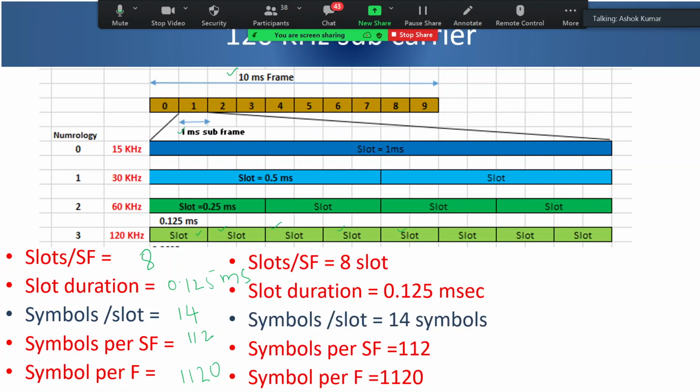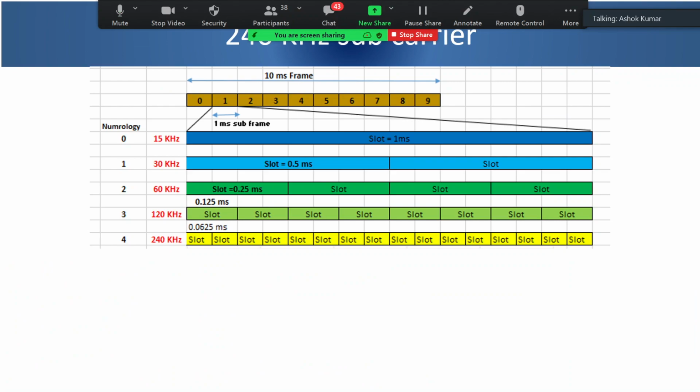Now let's look at the last one, 240 kilohertz. How many slots per subframe? 16, because there are 16 slots in one subframe.